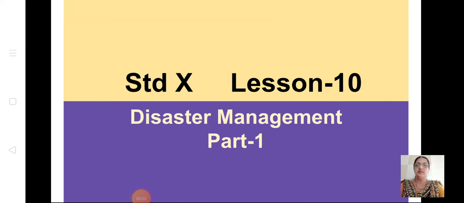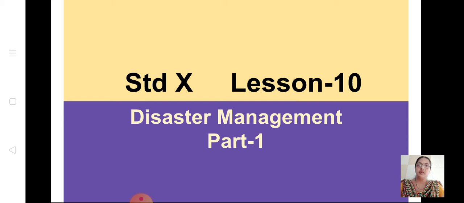Today we are going to start with the last lesson from your portion, disaster management. It is the 10th lesson. We have been learning disaster management from disaster, types of disaster, man-made, natural disaster. Okay, what are the effects of disasters? All this we have been learning from Standard 5. We will learn some more parts, some more in detail about disaster management in this lesson.